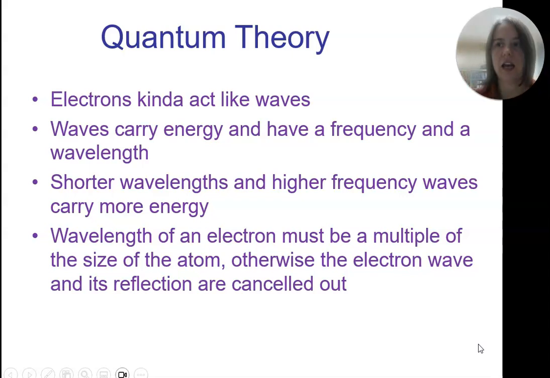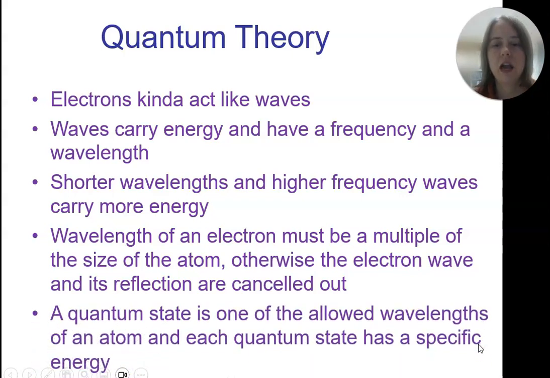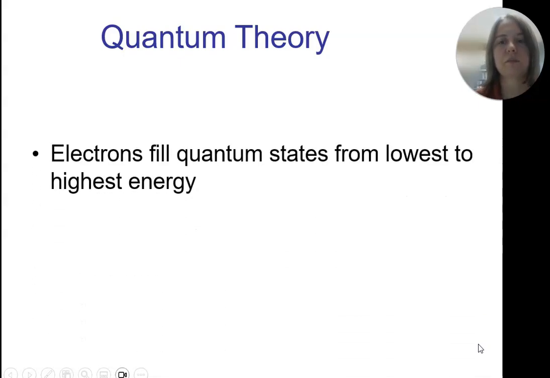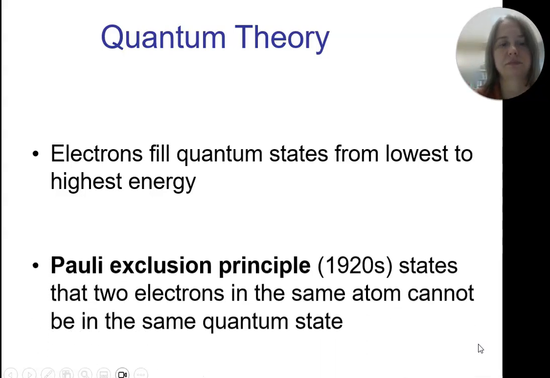And it can't be at that spot. It has to be from here or here, but not in between. And a quantum state is one of the allowed wavelengths of an atom. And each quantum state has a specific energy, because we know the wavelengths correspond to energy. So please do write this down. Electrons fill quantum states from the lowest up to the highest energy level.